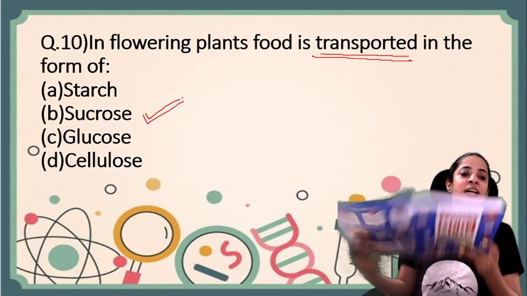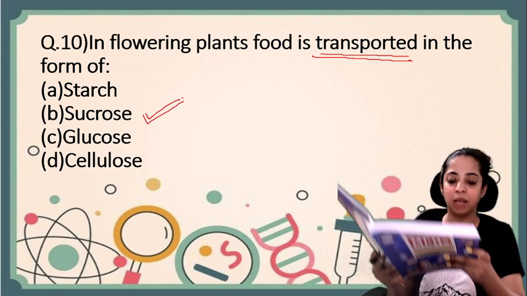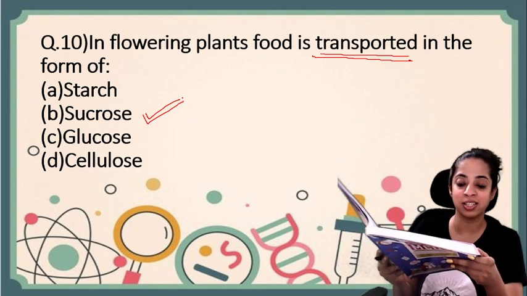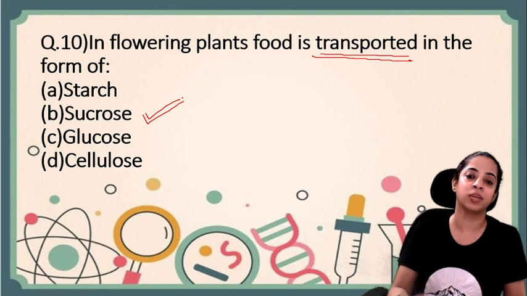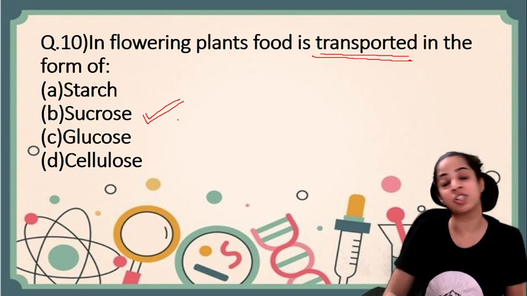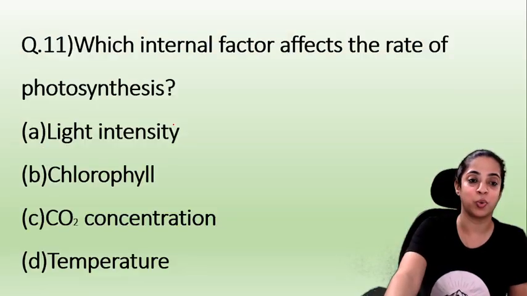So let me read the explanation from here. In plants, food produced by photosynthesis is transported in the form of sucrose through phloem, right? So it first converts into sucrose and then it gets transported.